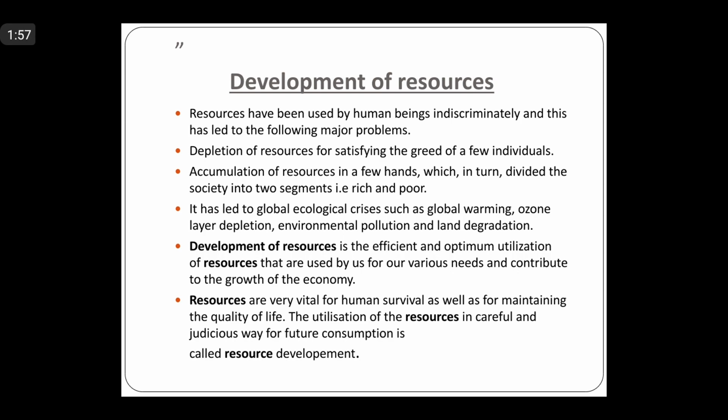the development of resources, right? What is development of resources? In fact, you can see that development of resources is the efficient and optimum utilization of resources that are used by us for our various needs and contribute to the growth of the economy. It means that for sustainable development, for economic development, for industrialization, all these are available through the development of resources. Otherwise, had there been no technology, we would not have developed the resources.